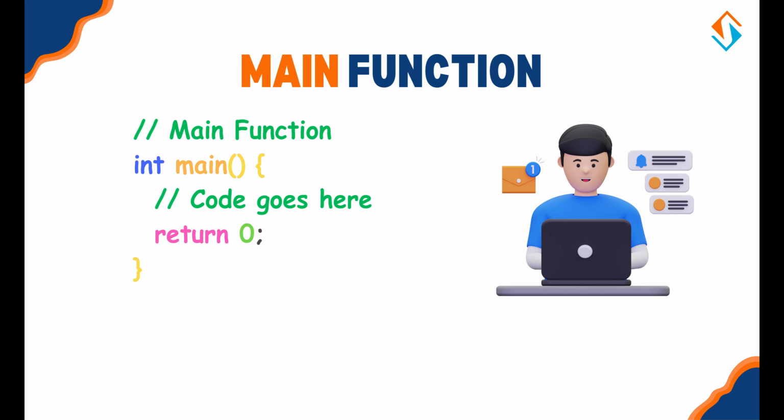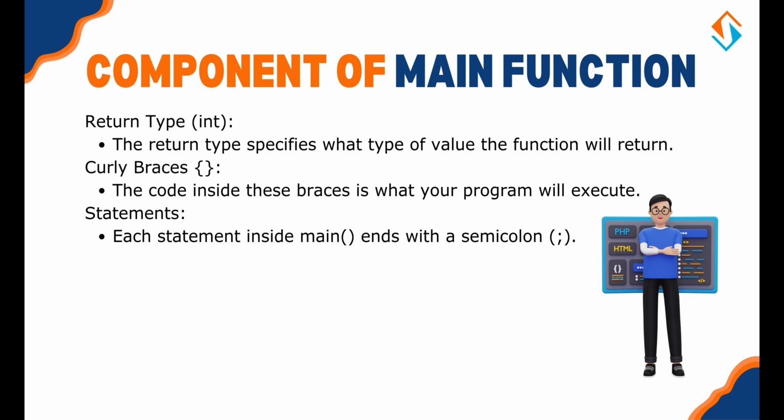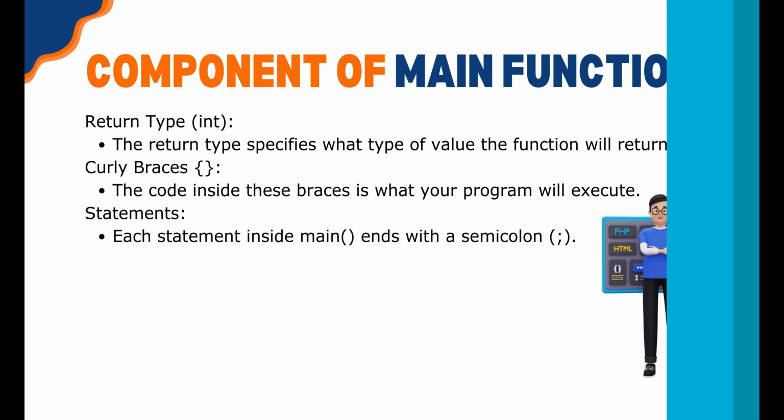The main function is the entry point for your program. Here's a closer look at its components. First is the return type. The return type specifies what type of value the function will return. For main, it's typically an integer, int. Returning 0 indicates successful program execution. Second is curly braces. The code inside these braces is what your program will execute. Third is statements. Each statement inside main ends with a semicolon. This is a fundamental rule of C syntax.